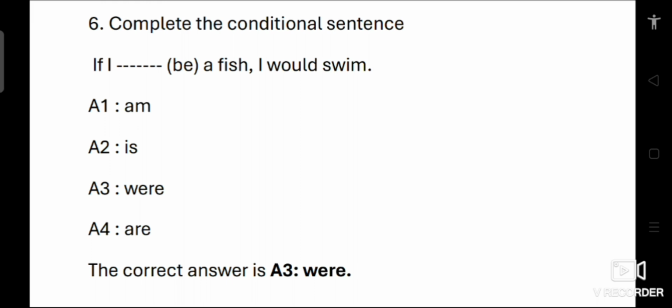Am and is are incorrect because they are used for real situations in the present. Are is incorrect because it doesn't match with the subject I in this conditional context. So the correct form is, if I were a fish, I would swim. So the answer is option 3, were.